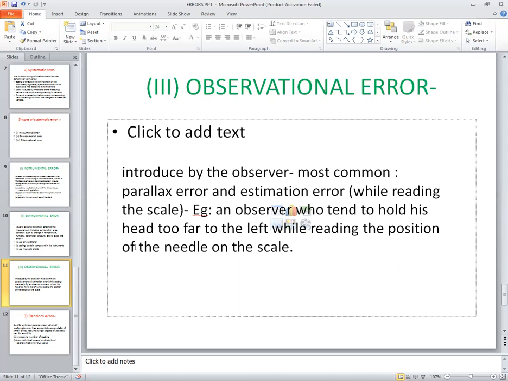Means what? Whenever we are going to measure any quantity, we should be at the center of the instrument, not on the left hand side or the right hand side. It will deflect the angle, it will change the angle, and therefore we cannot take the proper measurement. So there will be observational error.